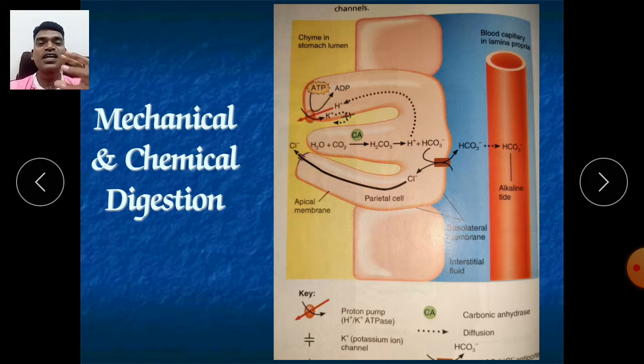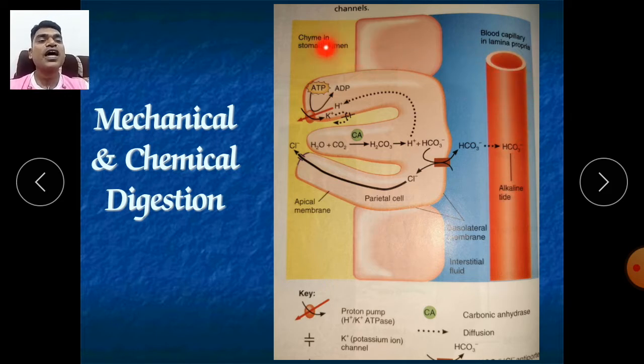It is the internal hollow part of our stomach, called the lumen, and this is the layer of our stomach. In the lumen, the food material is here, and here the blood vessels are attached.